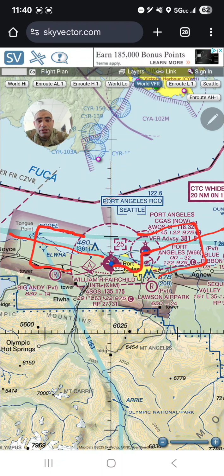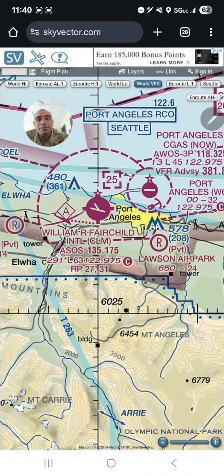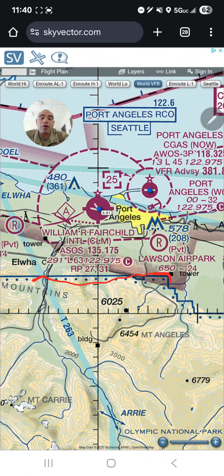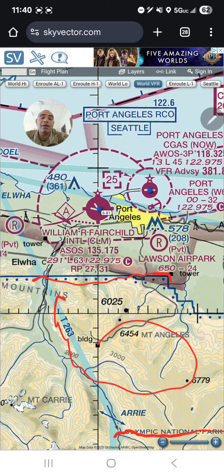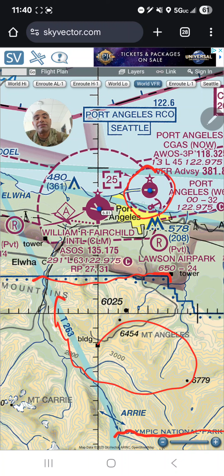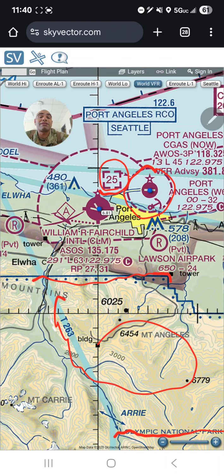A couple of things over here. You will see dashed blue right there. That means there's some sort of national park, national refuge, or something. In this case, it's Olympic National Park over here. You're requested to maintain 2,000 feet AGL terrain clearance, just to protect animals in the national park. There is a Coast Guard station established here, and their ceiling goes to 2,500 in this inner circle. That's what the box means.